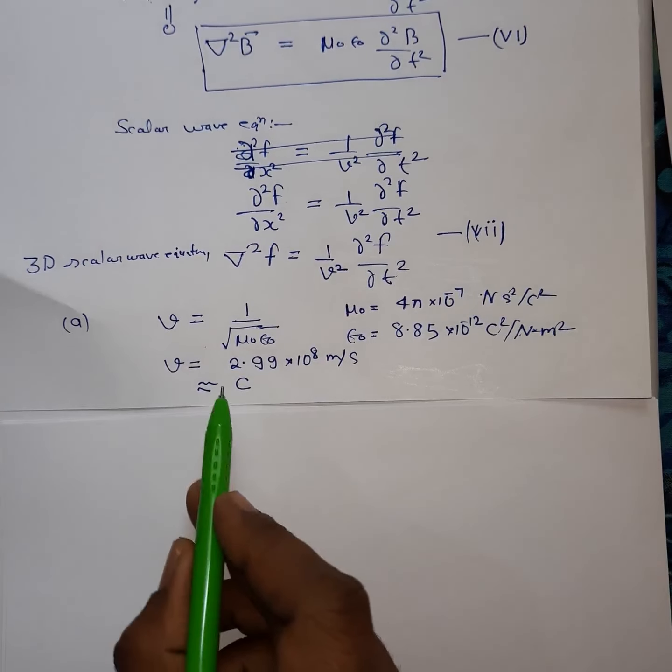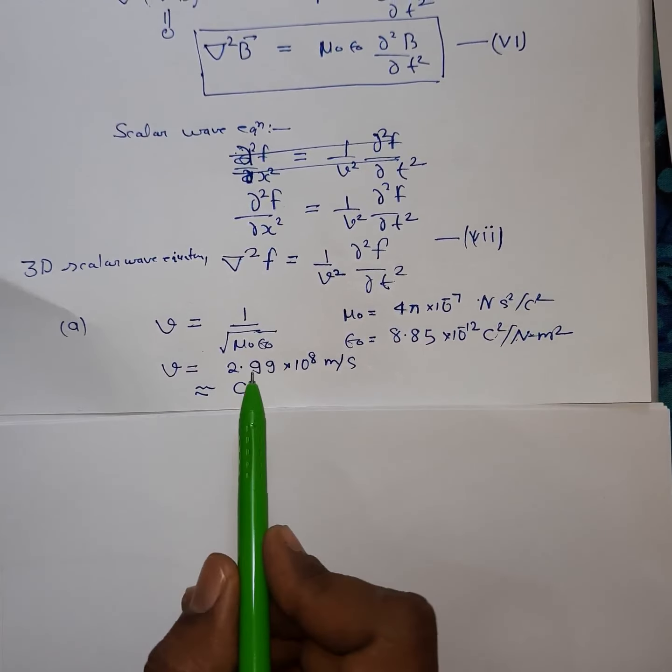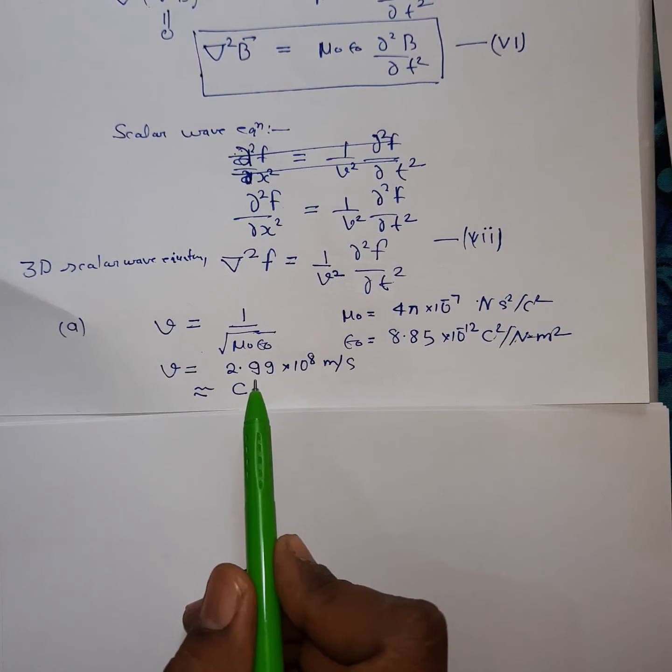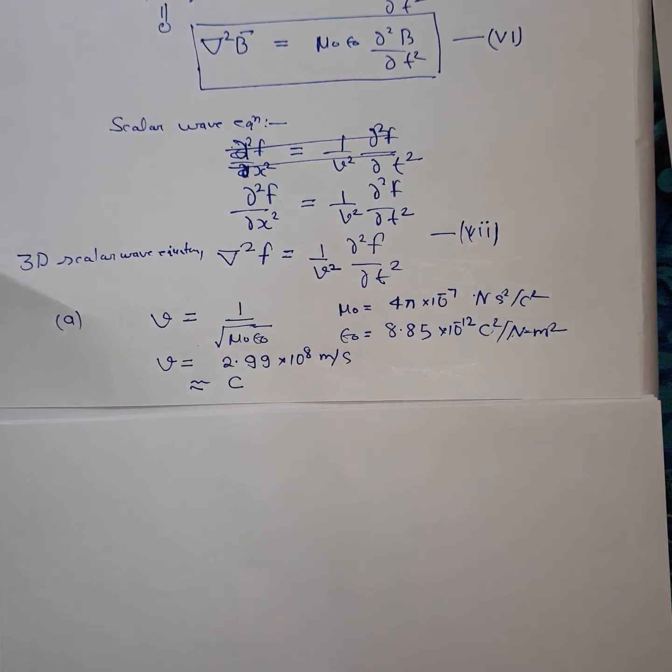So from here one can conclude that electromagnetic wave in vacuum propagates with the velocity of light. So one can infer that light may be an electromagnetic wave. So this is how Maxwell arrived at the conclusion that light is an electromagnetic wave.